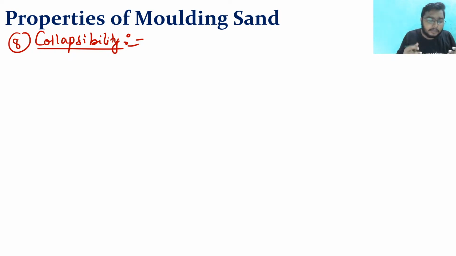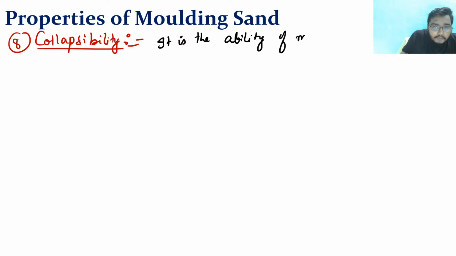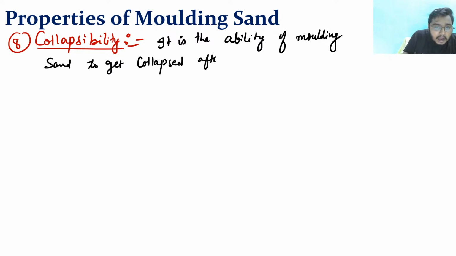So here comes a very, very interesting and very important property of molding sand: it is the ability of molding sand to collapse after the casting solidifies.